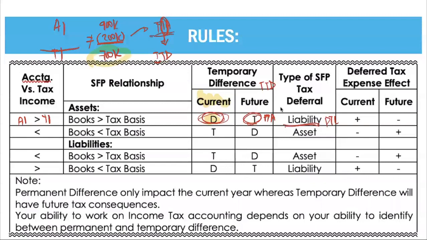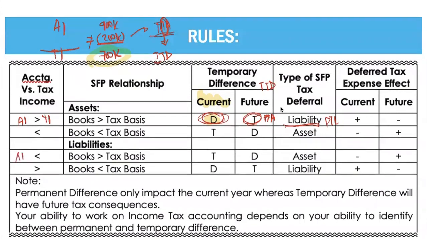Normally, on the asset section, your books is greater than your tax basis. Next, on your liability section, that is equal to your accounting income being lesser than your taxable income. Accounting income is lesser than your taxable income. So your books is greater than your tax basis. So what we do here currently is we tax them.